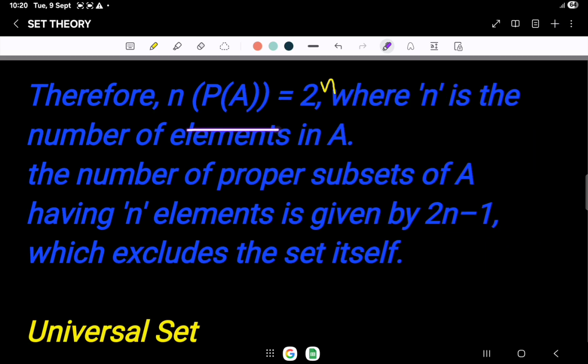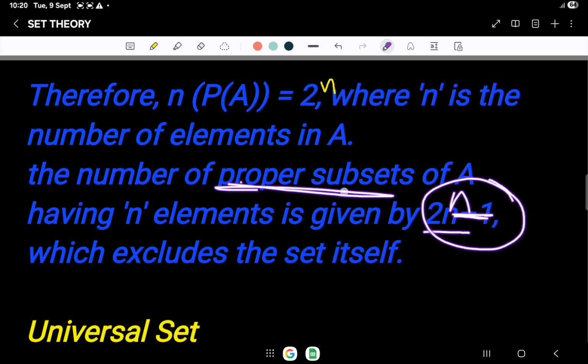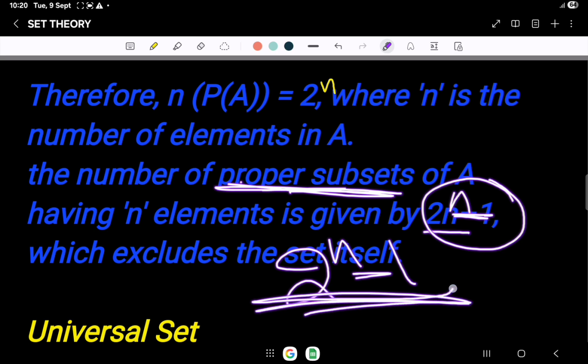Therefore, the number of elements in P(A) equals 2 power n, where n is the number of elements in A. The number of proper subsets of A having n elements is given by 2 power n minus 1. We already discussed that if we have to calculate the proper subsets, it will be 2 power n minus 1, and the remaining will be the improper subsets, and the total subsets formula is 2 power n.